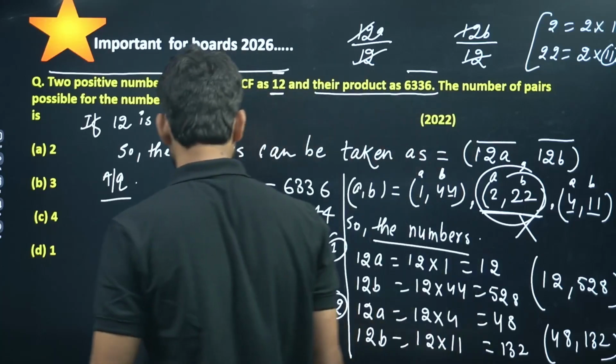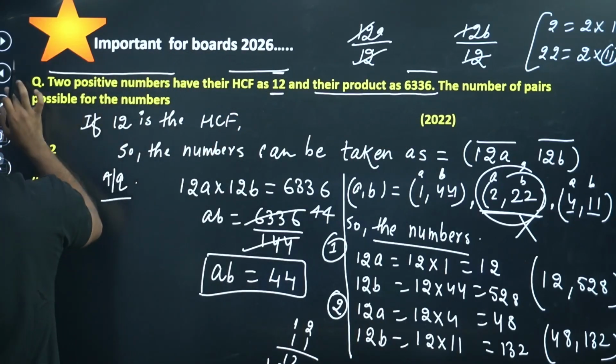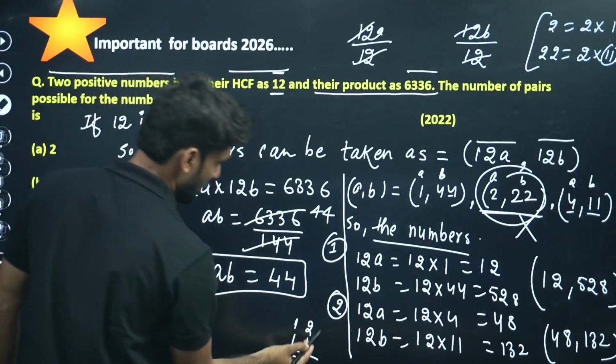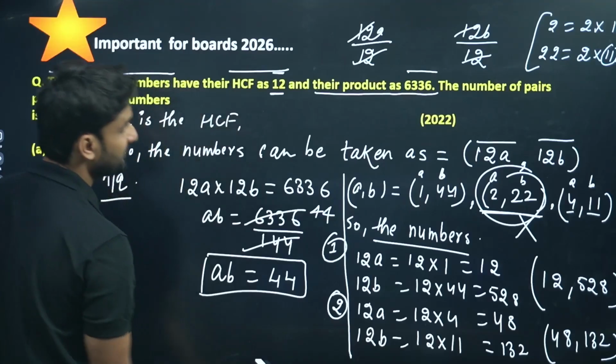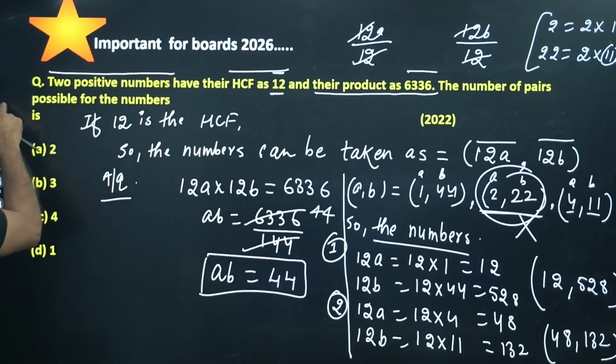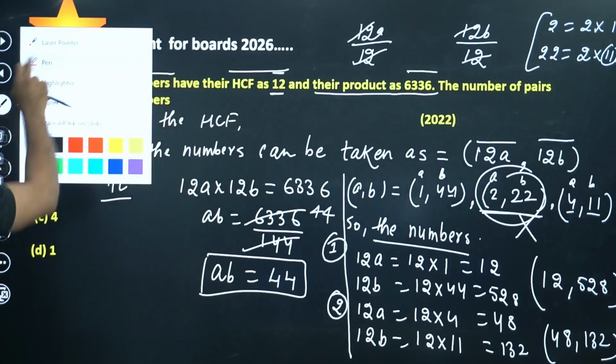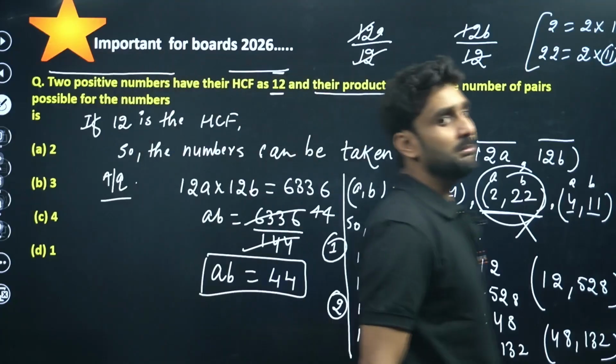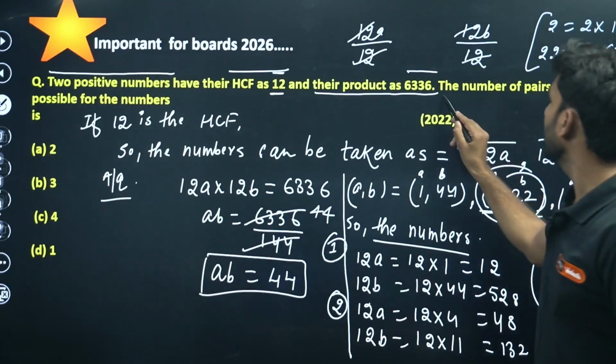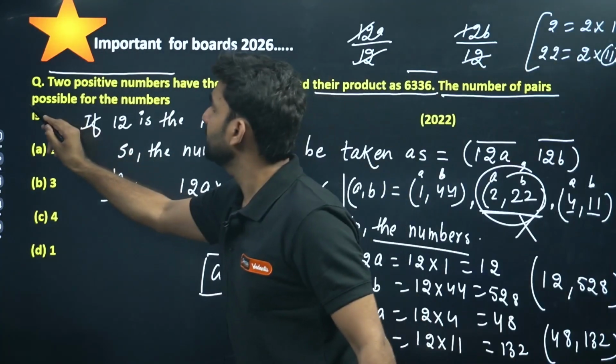So how many pairs are possible here? Only 2 pairs are possible. This question is interesting. The question was asking for the number of pairs possible for the number.